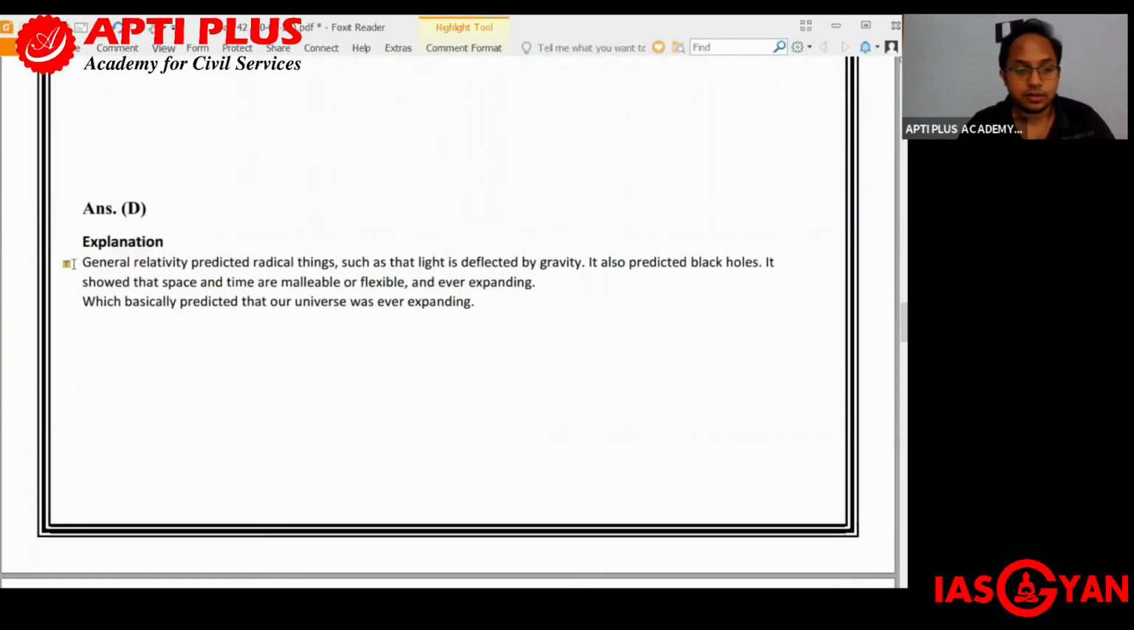So let us try to understand general relativity. It predicted many radical things, such as the fact that light is deflected by gravity. It also predicted black holes. It showed that space and time are malleable or flexible and ever expanding. Yes, space and time, they are malleable or flexible and they are ever expanding, and which basically predicted that our universe was ever expanding. So the right answer is D.